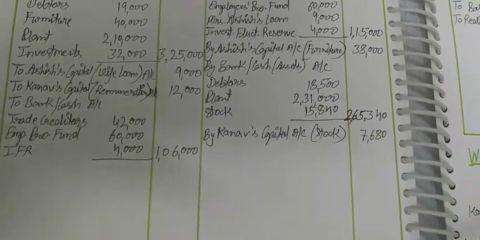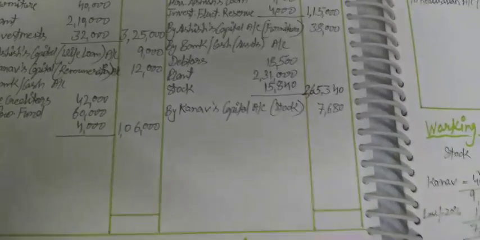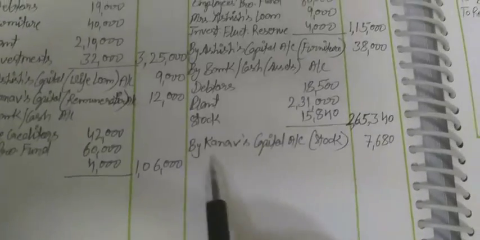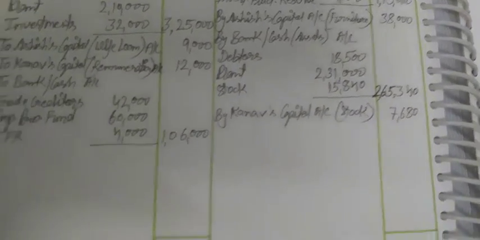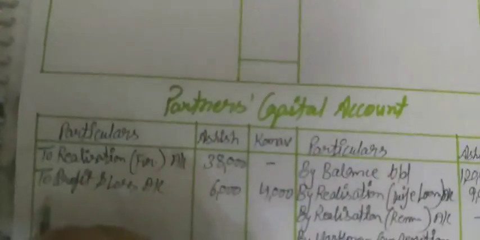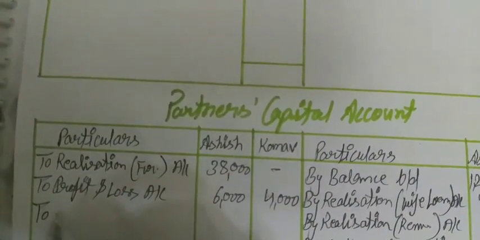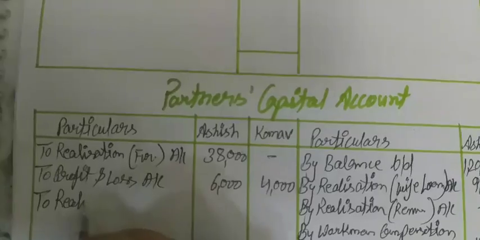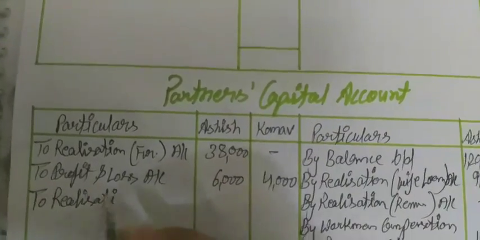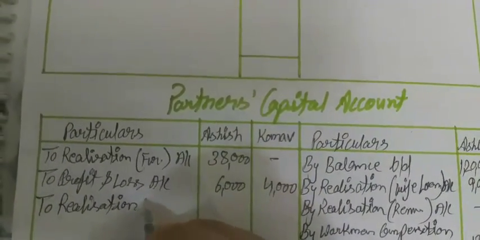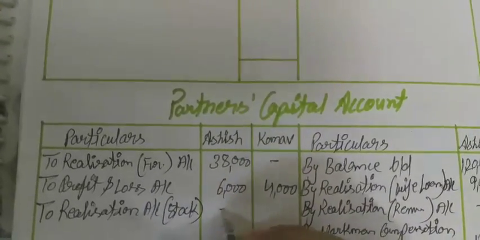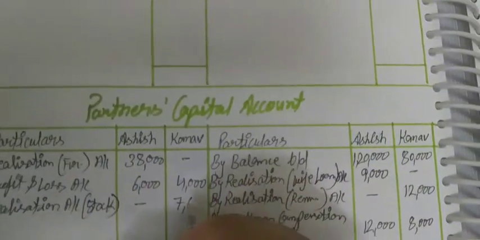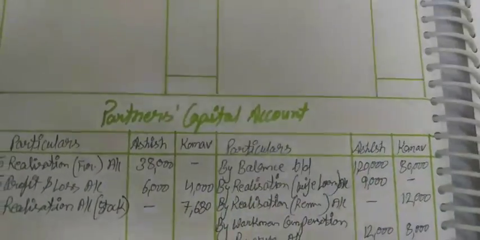Okay, and one thing is also left. By Kanav's capital, whatever stock is taken, 7,680, we will show on the debit side to realization account for stock, 7,680 rupees.